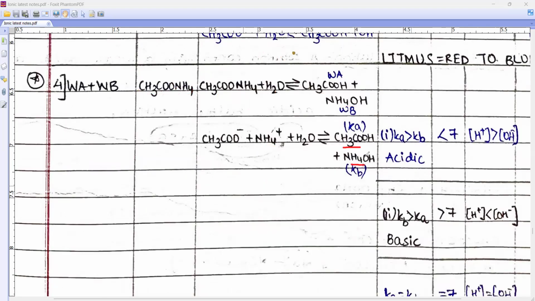Today I told you that if there is a weak acid, I'll find Ka, its dissociation constant. Dissociation means the power of that acid to dissociate. Kb is the dissociation constant of a weak base. Now I can have three cases. Suppose my Ka value is bigger, then the solution would be acidic. If Kb is bigger, then the solution will be basic. And if both are the same, then Zoya.